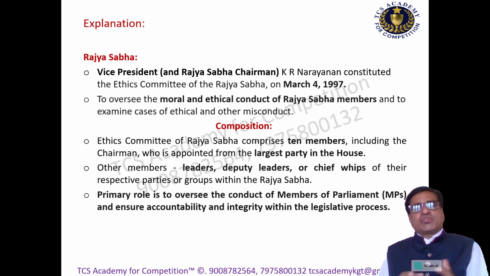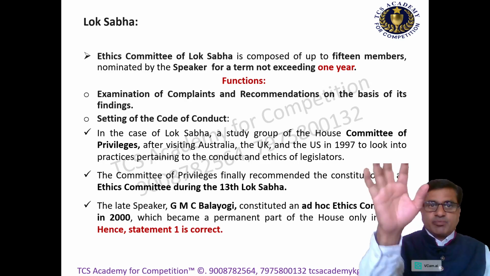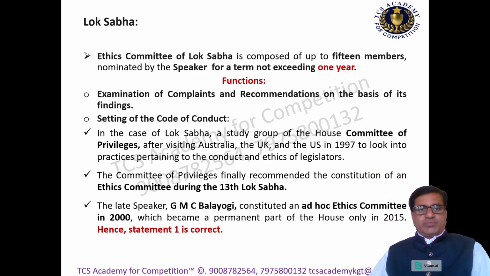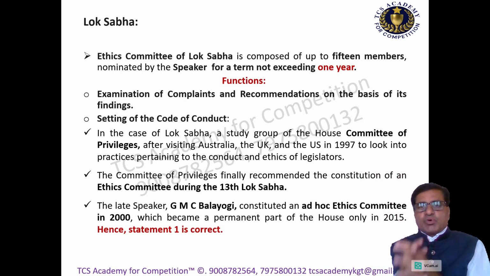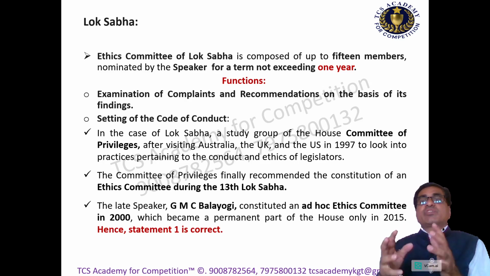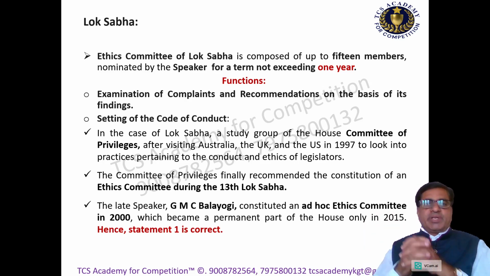Its primary role is to oversee the conduct of members of Parliament and to ensure accountability and integrity within the legislative process. Let's move on to the Lok Sabha. The Ethics Committee of Lok Sabha is composed of 15 members nominated by the Speaker for a term not exceeding 1 year.